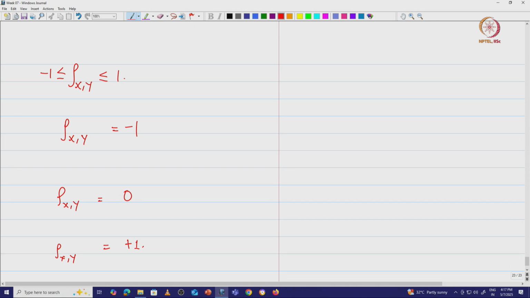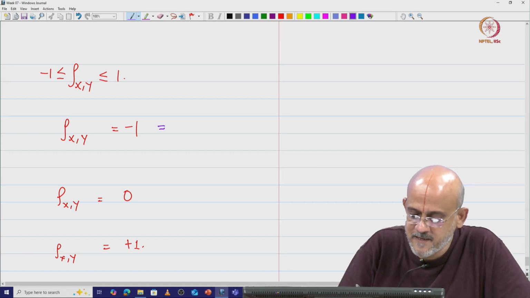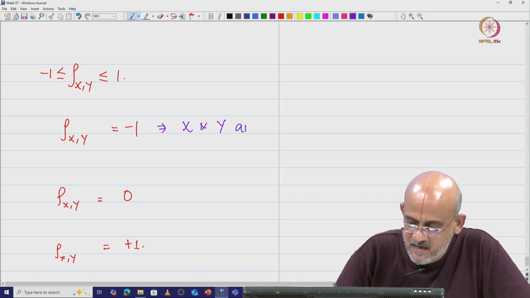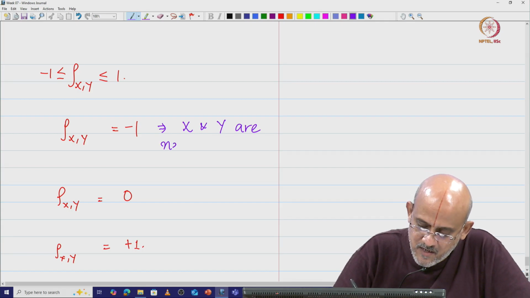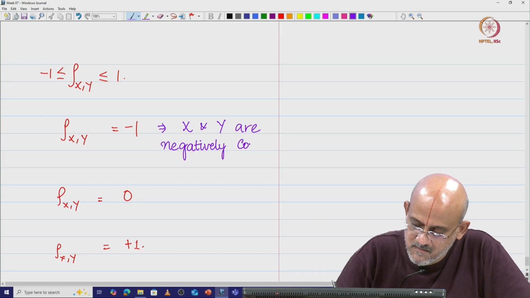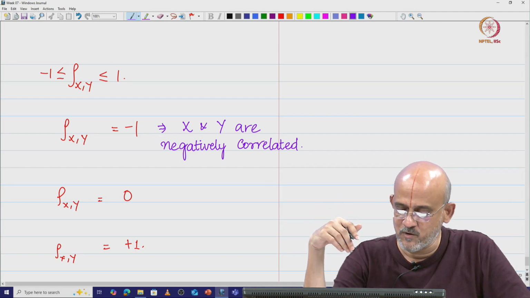So, when rho x y is equal to -1, this implies x and y are negatively correlated. What do we mean by negatively correlated?